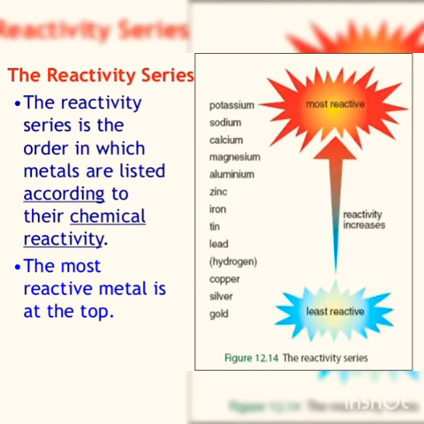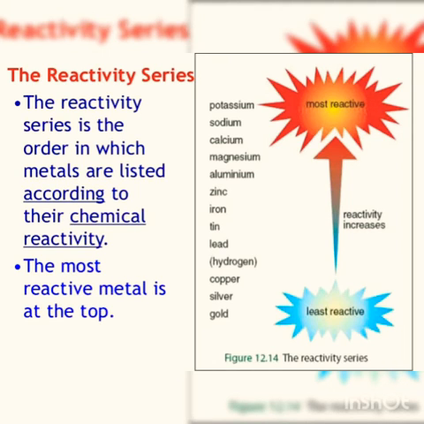But don't think that all metals react with oxygen at the same rate. Metals react with oxygen at different rates. The reactivity rate of metals can be studied with the help of the reactivity series. The reactivity series is the order in which metals are listed according to their chemical reactivity. The most reactive metal is at the top and the least reactive metal is at the bottom. So when you observe the figure, you can see that the most reactive metal is potassium and the least reactive